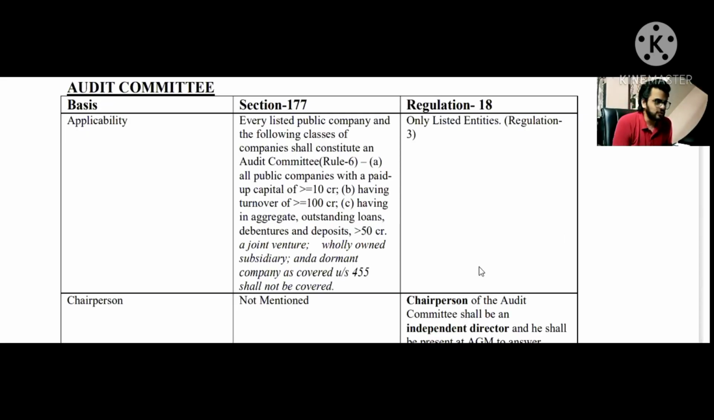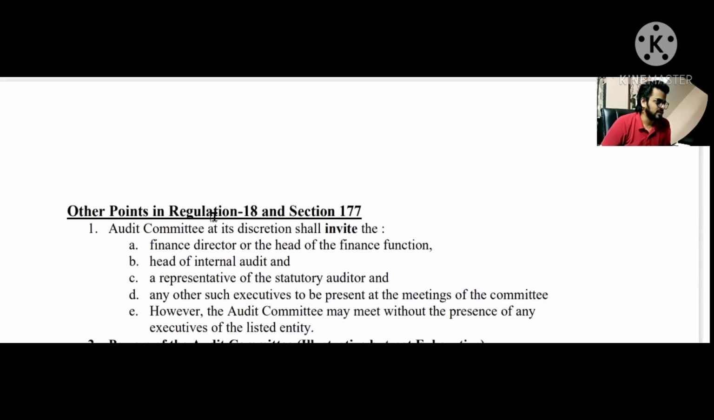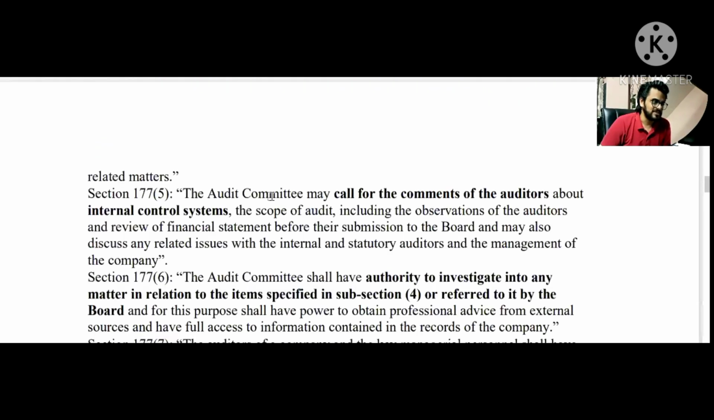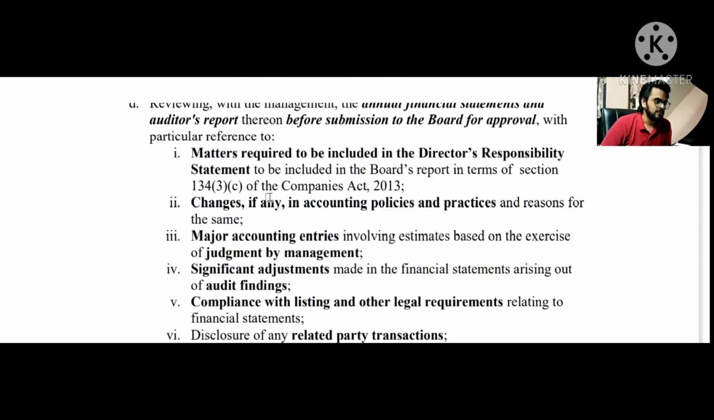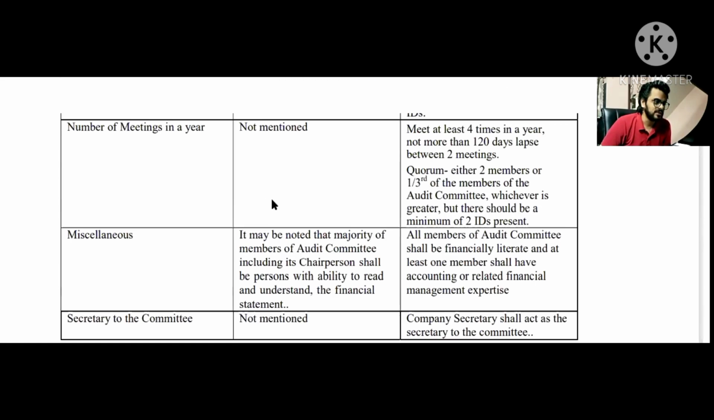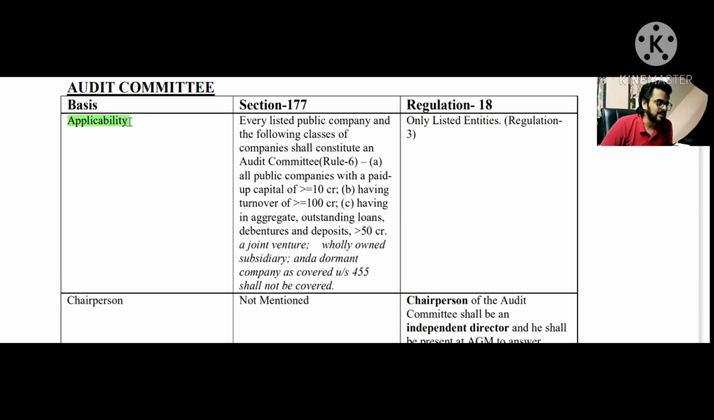So now let's head to the regulation number 18 as well as section number 177. I have made a particular chart where we can differentiate between the two on the basis of few points. Then for the other points where we can't differentiate, we will see the other points, as you can see on your screen. There are many points basically. So yes, we will have to read out 3 to 4 pages for regulation number 18 and section number 177. Right. First thing is about the applicability.